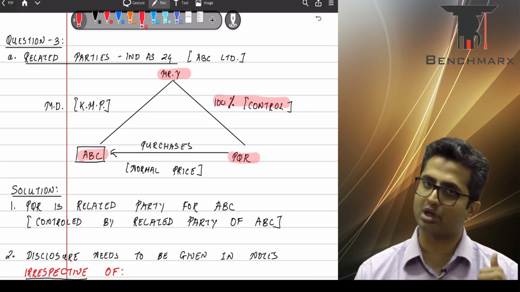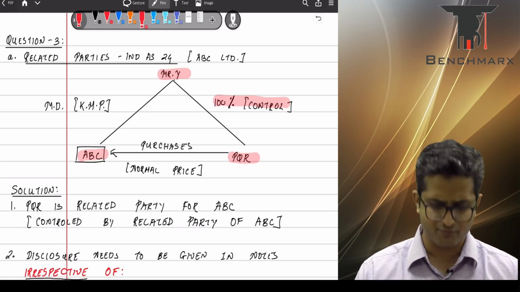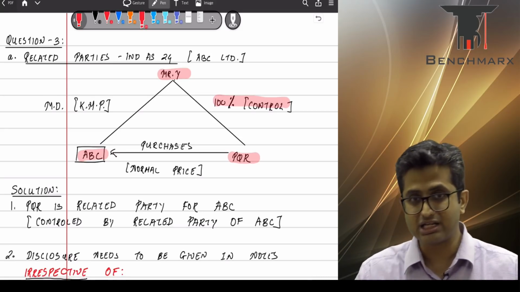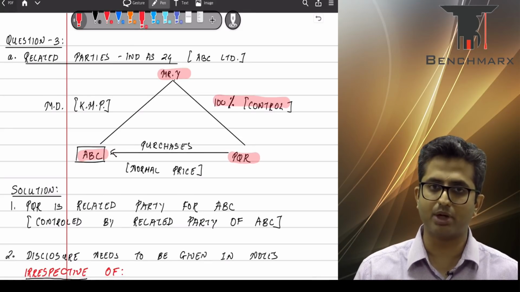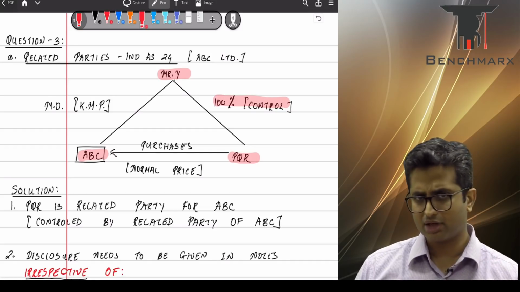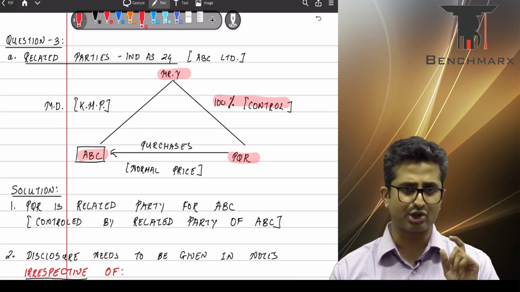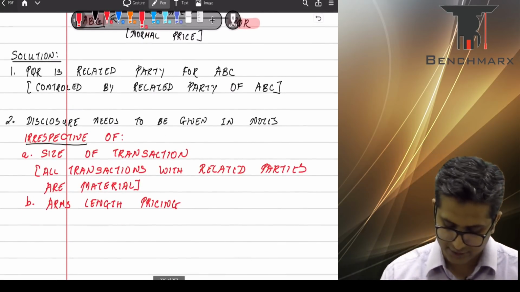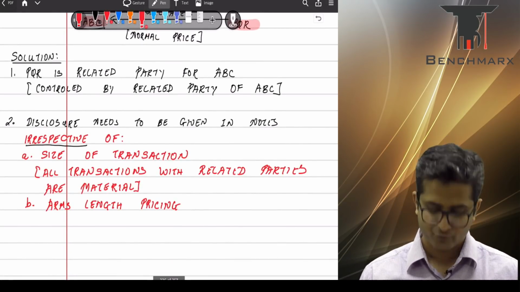What do we give in the disclosure? Again, the same thing. The name of the related party, that is PQR, and the nature of relationship, that is an entity which is controlled by the key management personnel. In the notes to accounts, you need to disclose the quantum of the transactions and outstanding balances, if any, at the end of the year. Are we clear with this? Yes, okay.